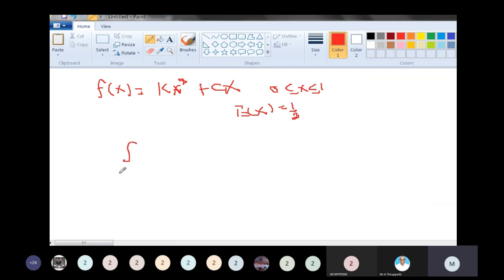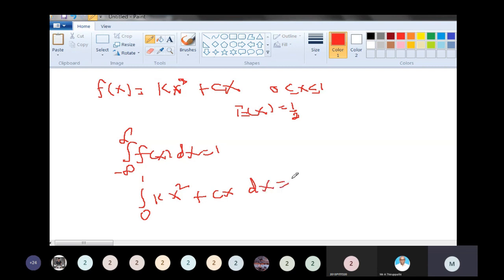We know that for a continuous density function, the integral from minus infinity to plus infinity of f of x dx is equal to 1.